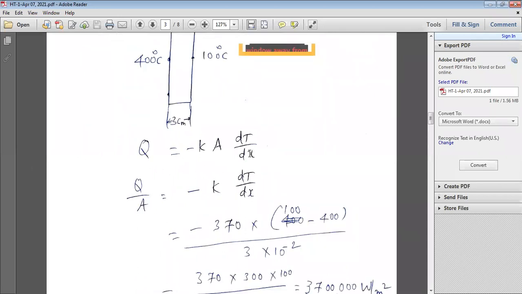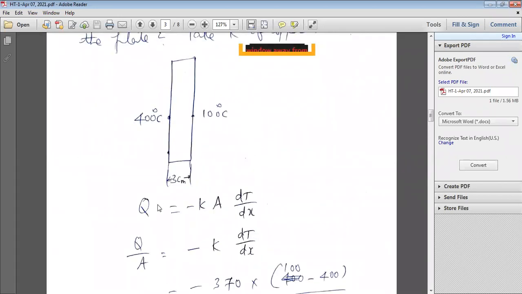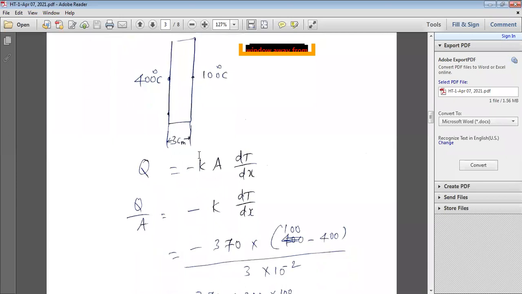So here, how do you calculate the heat transfer rate? In conduction mode only, so we calculate by using Fourier's law of heat conduction. What is Fourier's law of heat conduction?